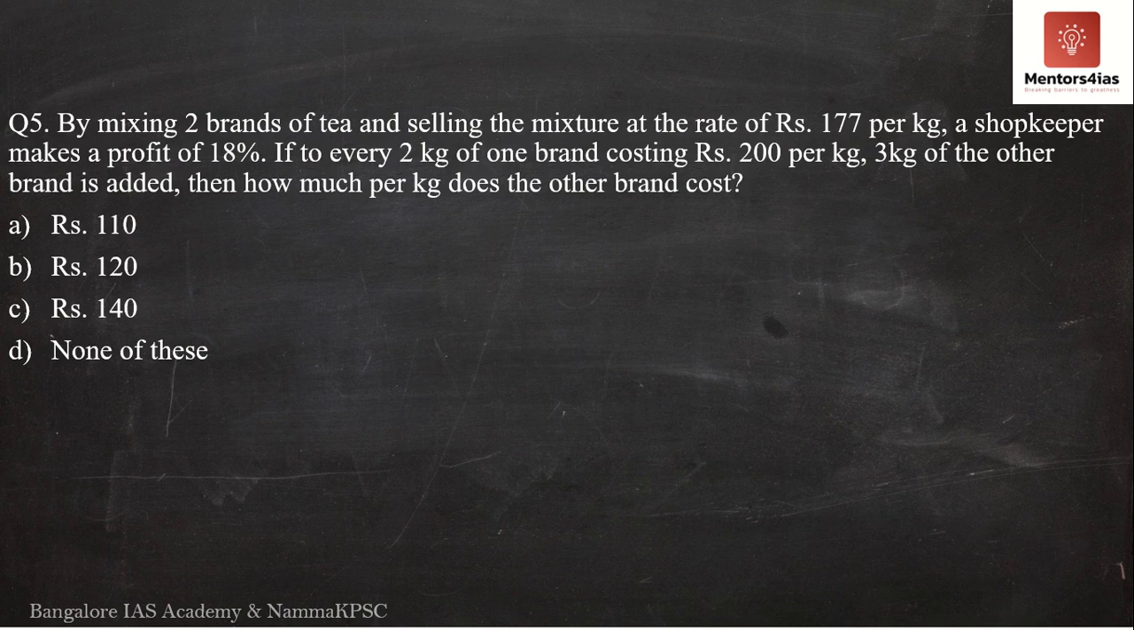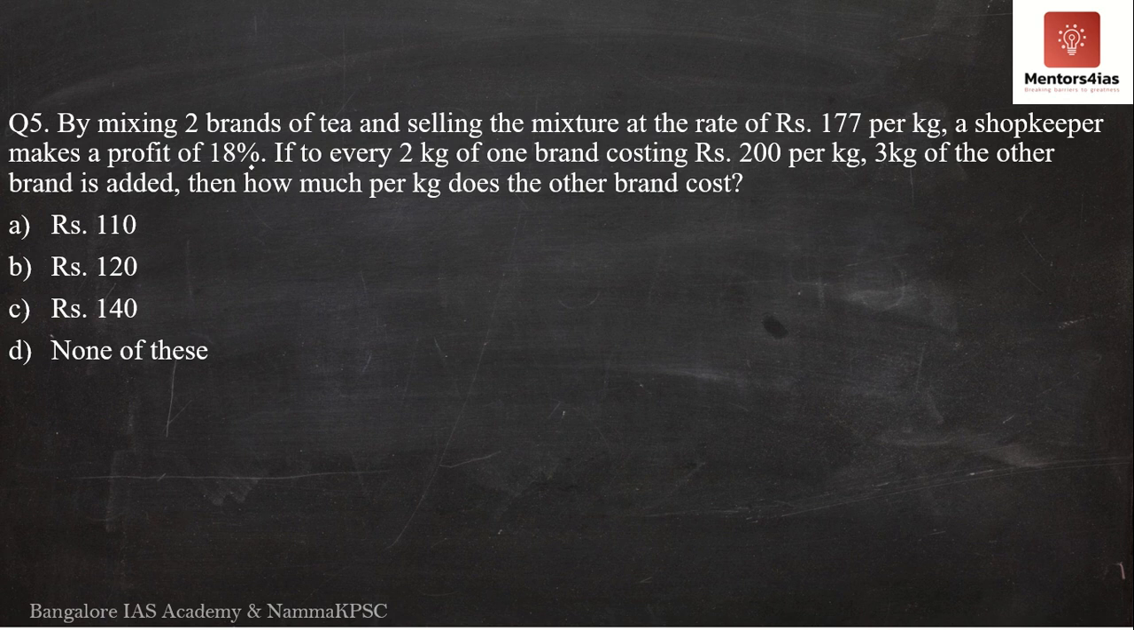Now moving on to the next question. Question number 5. What does question number 5 say? By mixing two brands of tea and selling the mixture at the rate of rupees 177 per kg, a shopkeeper makes a profit of 18%. If to every 2 kgs of one brand costing rupees 200 per kg, 3 kgs of the other brand is added, then how much per kg does the other brand cost?